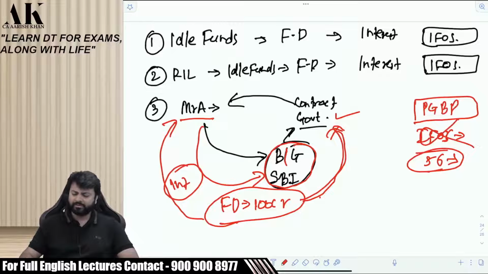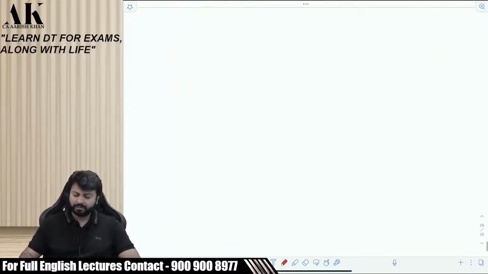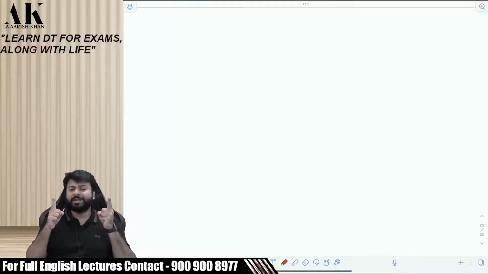All of them are written in the book. Don't worry about it. So we have resolved a few things. First, the debate between HP and PGBP, right? The debate between IFOS and PGBP, right?